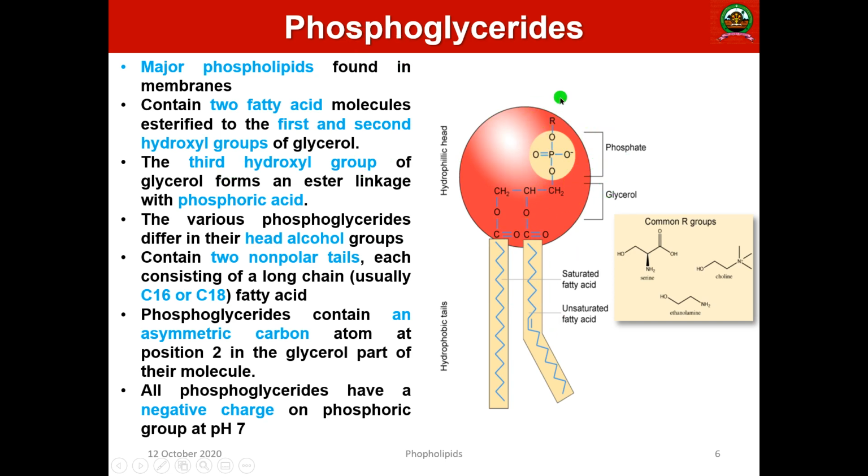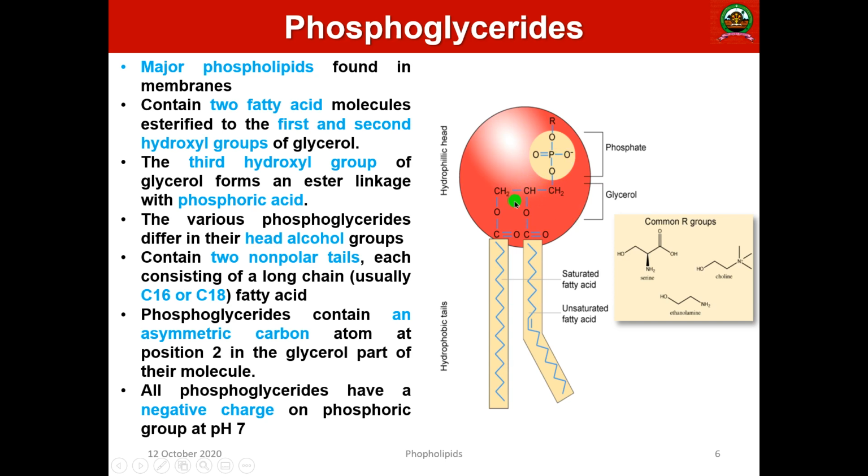And the next one is the various phospholipids, the phosphoglycerides, which differ in their head alcohol group, and contain two non-polar tails, each consisting of a carbon 16 to carbon 18 fatty acid. And you can see in the center the glycerol has an asymmetric carbon atom, because the four valencies are satisfied by different groups or atoms.